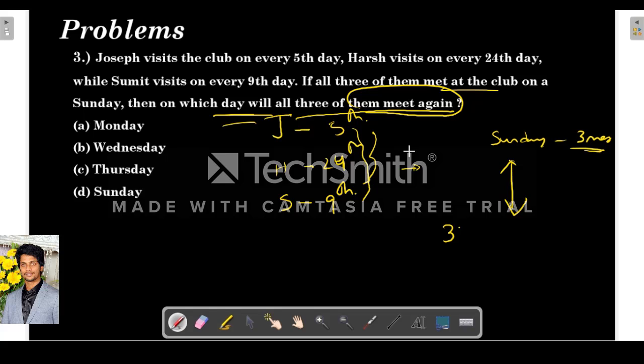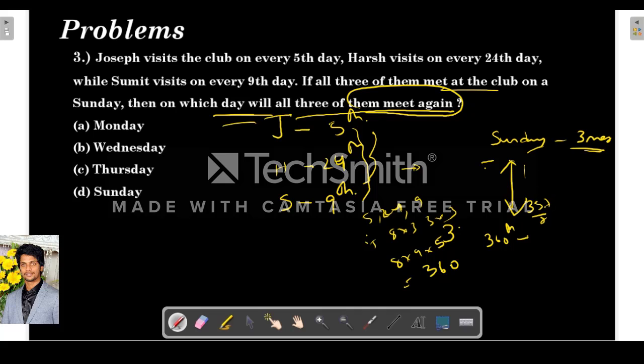Obviously we have to find out that the next time they meet, the number of days will be the LCM of these 3. So what is the LCM of 5, 24 and 9? This is 8 into 3, this is 3 into 3, this is 5. So 8 into 9 into 5 is 360. So on the 360th day they will meet again.